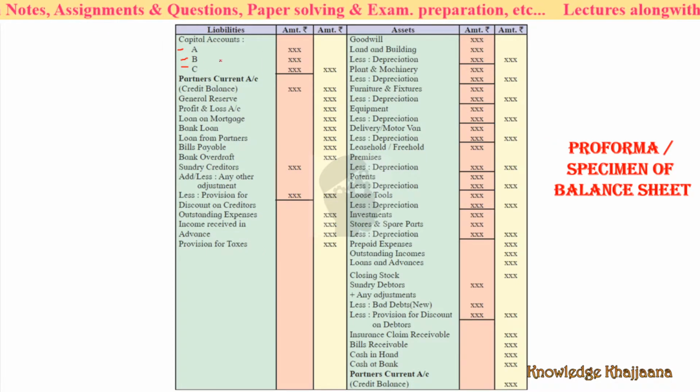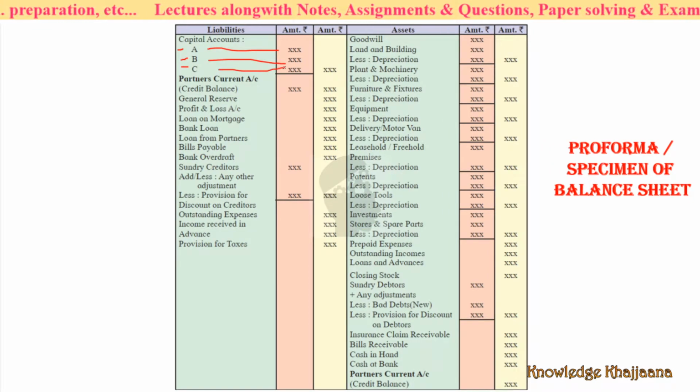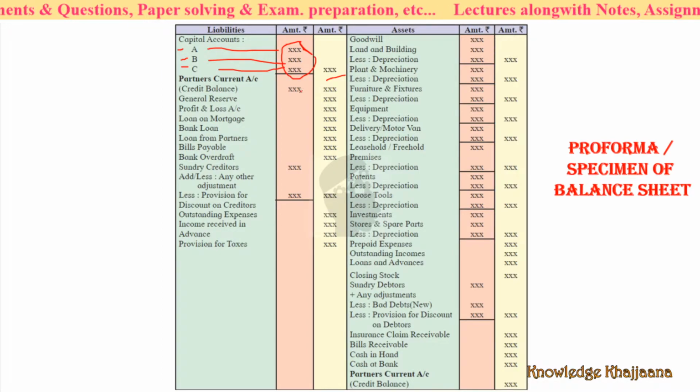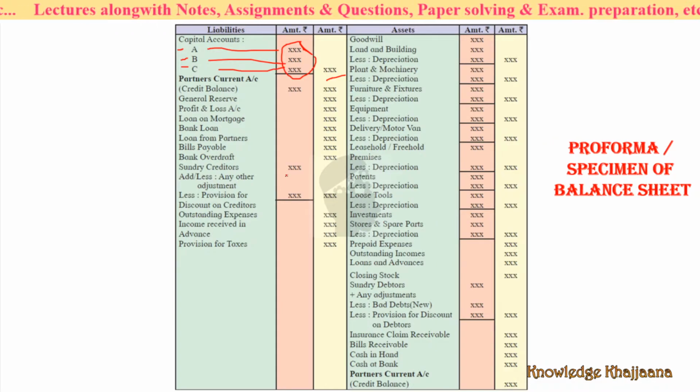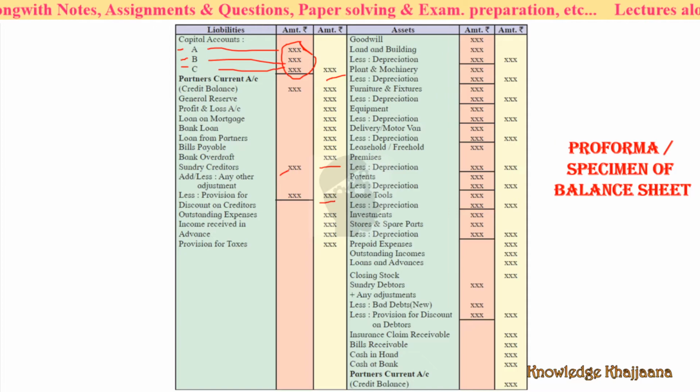These amounts come at the inner side, and the total of these comes at the outer side. Similarly, if any adjustment like addition or subtraction is there, it is done at the inner side and the final value is written at the outer side like this. The same rule is applicable everywhere.